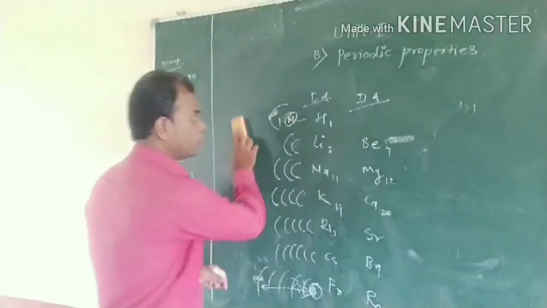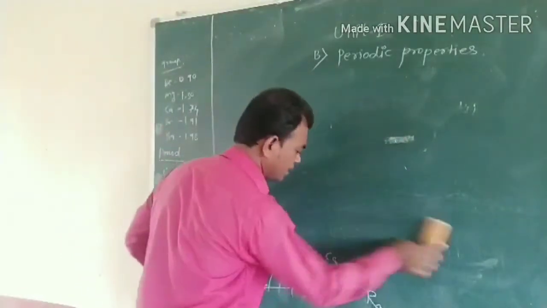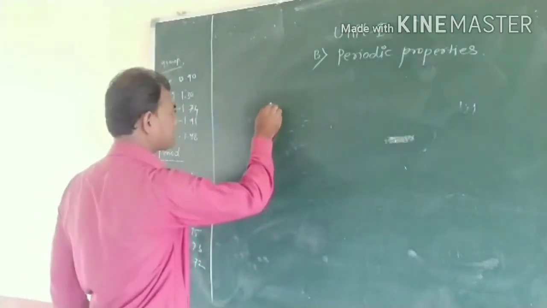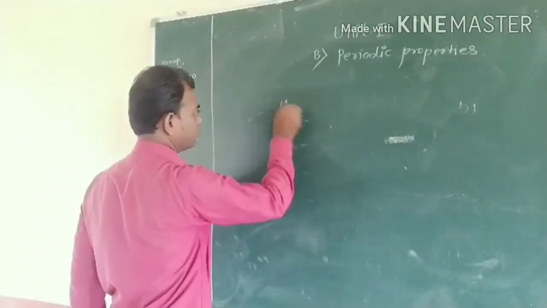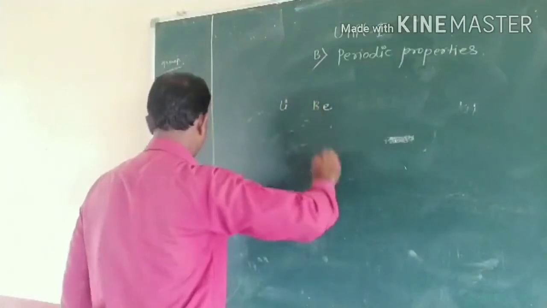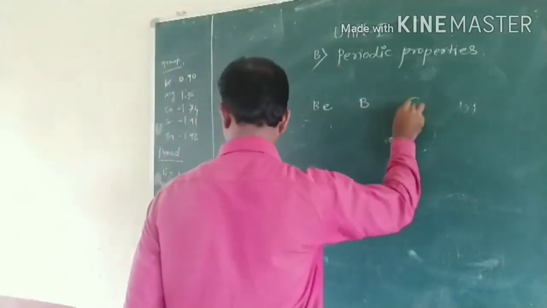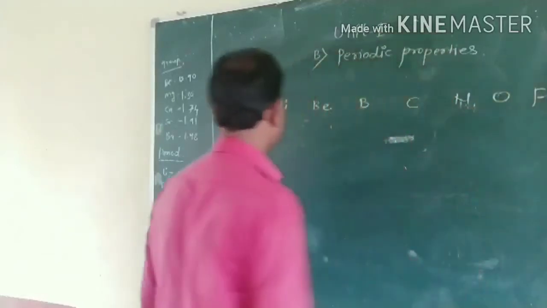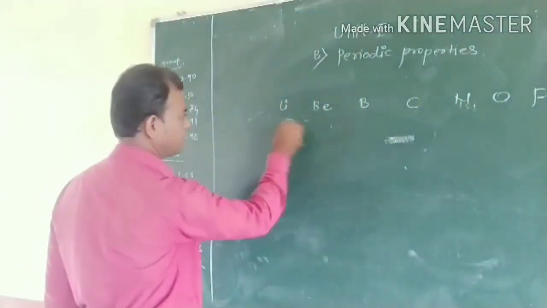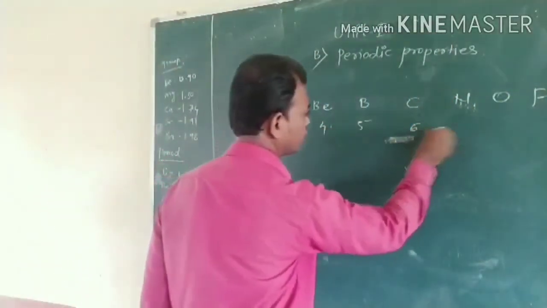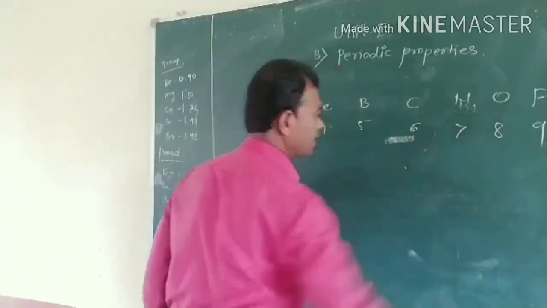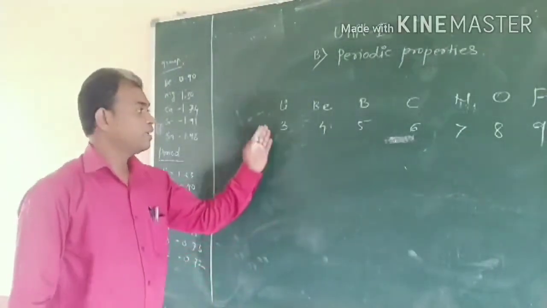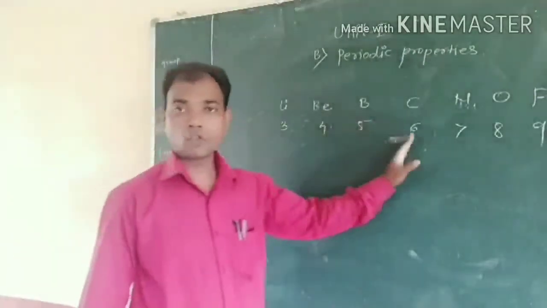In the case of a period, that means a horizontal row, that is lithium, beryllium, then boron, carbon, nitrogen, oxygen and fluorine. Here the atomic number is 3, 4, 5, 6, 7, 8 and 9. We see that the atomic number goes on increasing.